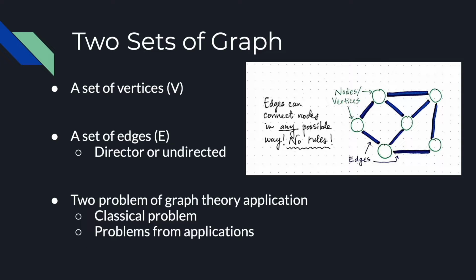Essentially, any graph is made up of two sets. One, a set of vertices, two, a set of edges. The edges may be directed or undirected. A single element of V is called a vertex and is usually represented pictorially by a dot with a label. Each edge in E is a set of two vertices from V, and is drawn as a line connecting the two vertices.